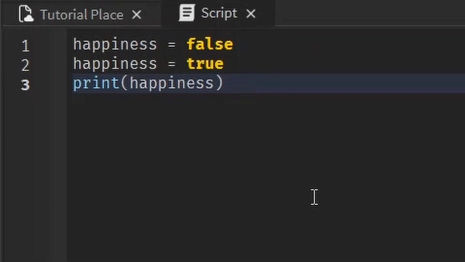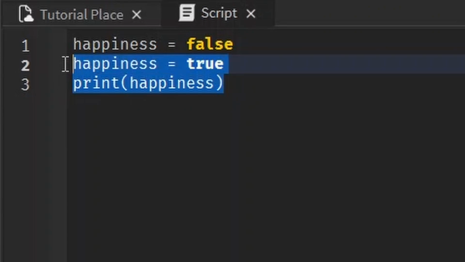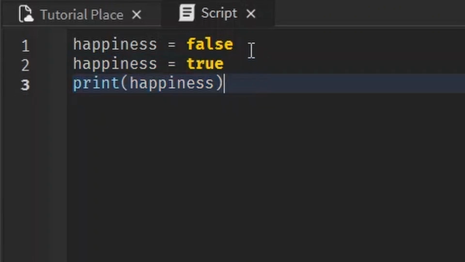It doesn't matter that it was first equal to false. We didn't really do anything with it while it was equal to false. By the time we actually did something in line 3 to print it, it was already equal to true. And that's what matters. It doesn't matter what it was before, it matters what happens at the time of the action. Because remember, scripts go in sequential order from top to bottom.